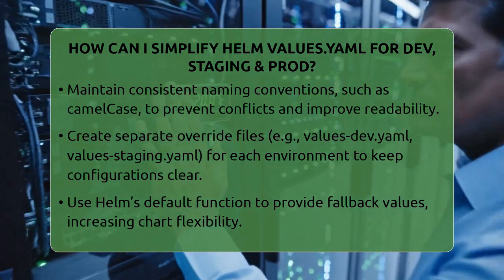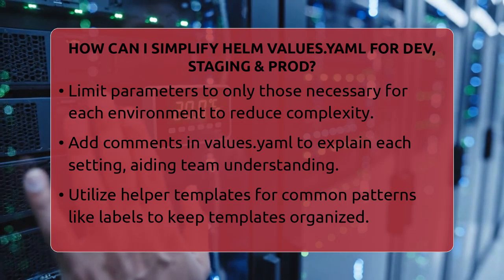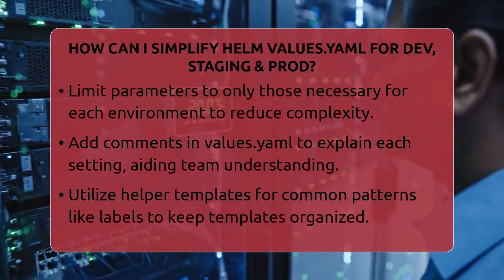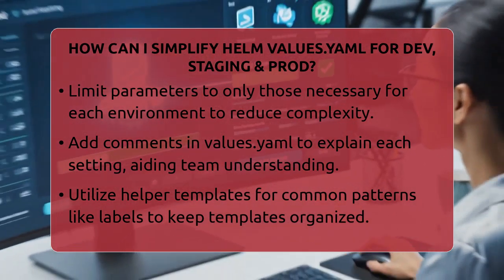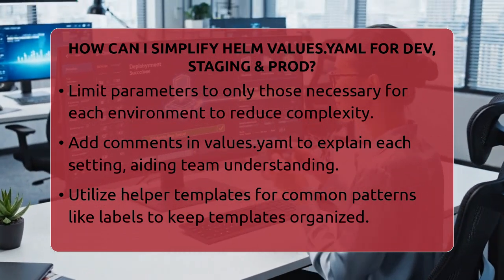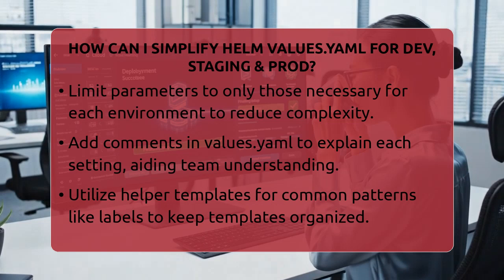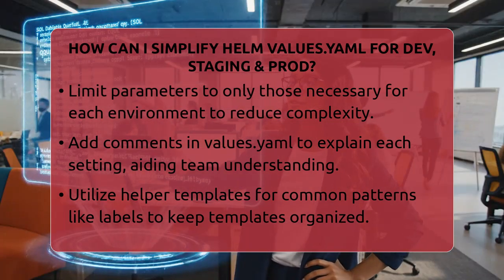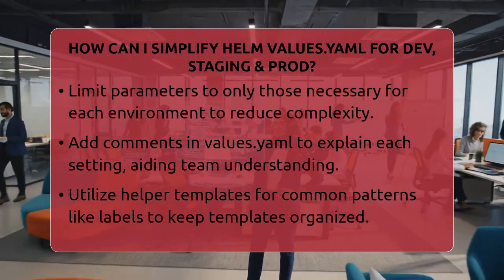Use Helm's built-in functions for fallback values. For example, in your templates, you can write default 1 .Values.replicaCount. This means if replicaCount isn't set, it defaults to 1. It makes your charts more flexible and less prone to errors.